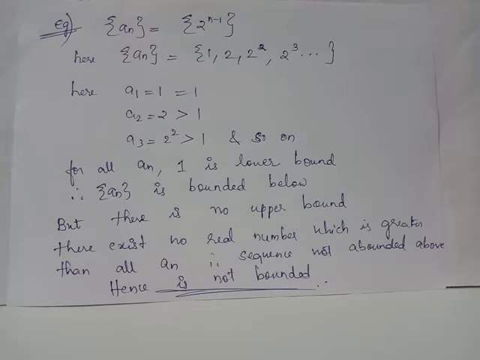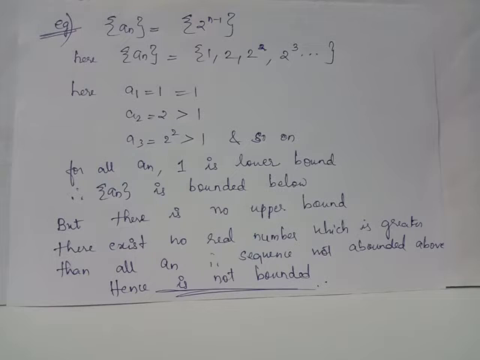Second term whose value is 2 is strictly greater than 1. Third term whose value is 2 square is strictly greater than 1. And the same situation is observed for other terms, that is, a4 has a value which is strictly greater than 1, a5 has a value which is strictly greater than 1 and so on. From this observation it's clear that 1 is playing the role of a lower bound for each and every term of this sequence. Therefore, this particular sequence is bounded below and the lower bound will be 1.